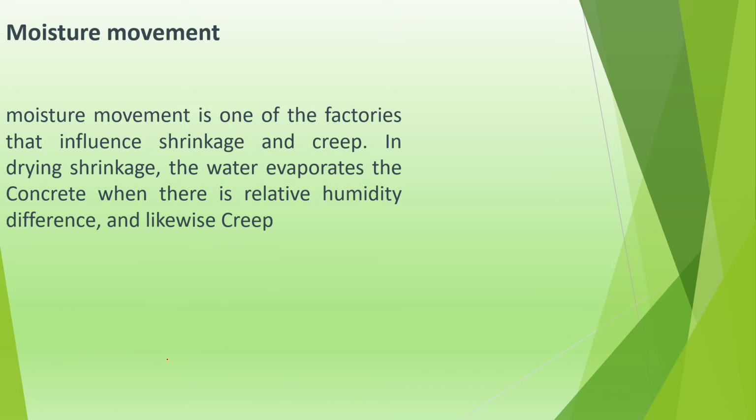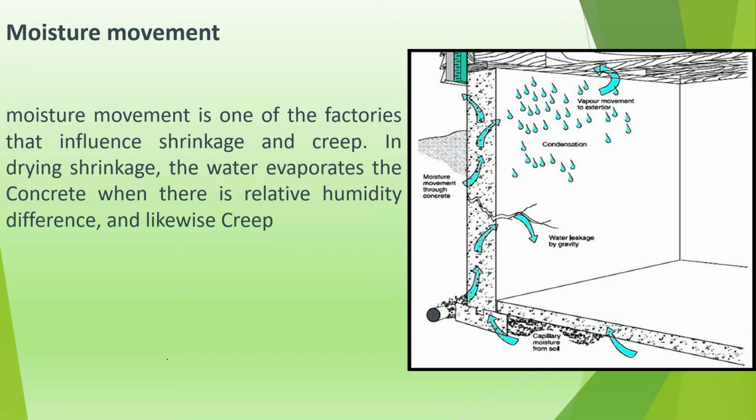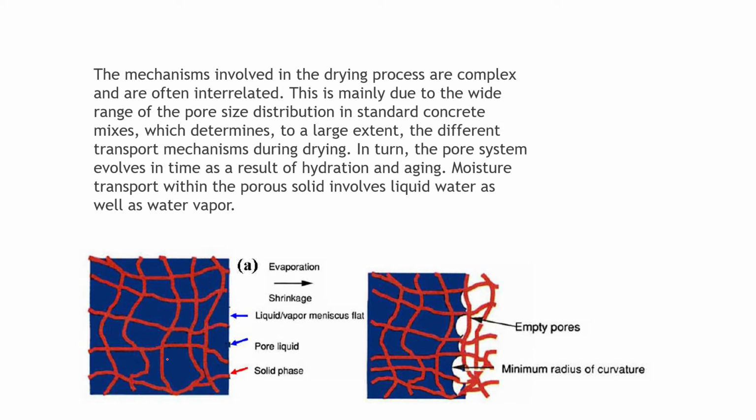In moisture movement, the definition of moisture movement is here, and the most important thing we are going to look at is that in dry shrinkage, water evaporates, while also in creep, water evaporates. But the mechanism is that in shrinkage and creep, water evaporates through vapor or liquid. When water evaporates through water or vapor, as we see in this picture, shrinkage happens.